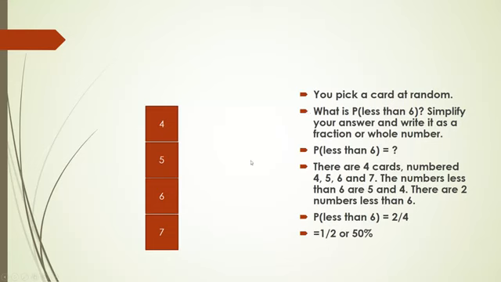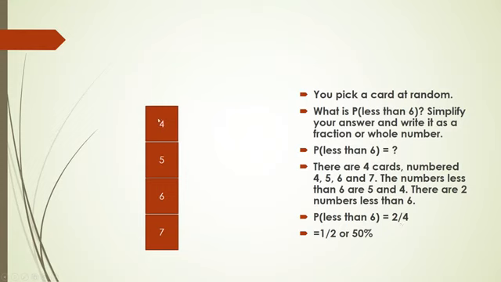You pick a card at random. Again, suppose we have 4 cards, 4, 5, 6 and 7. So the question is, what is the probability of a number less than 6, right? We have to find out the probability that a number less than 6 will come up. So there are 4 cards, number 4, 5, 6 and 7. The numbers less than 6 are 5 and 4. There are 2 numbers less than 6. So again the probability is 50%.